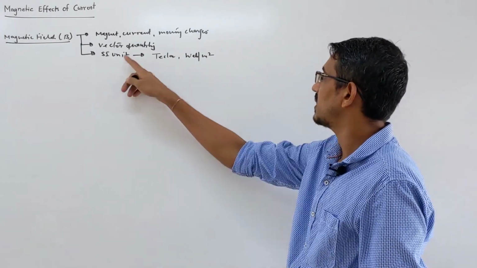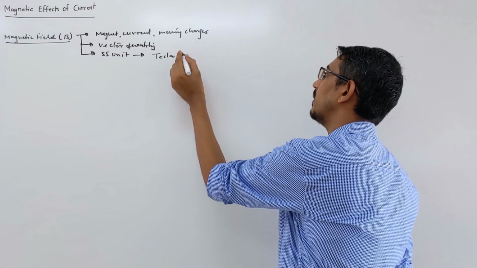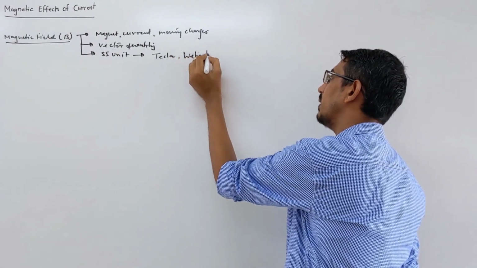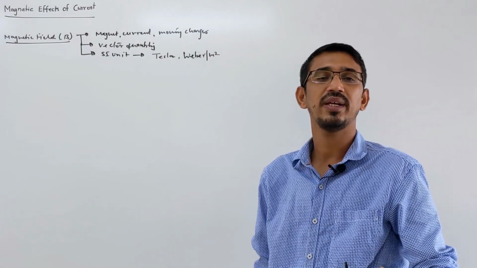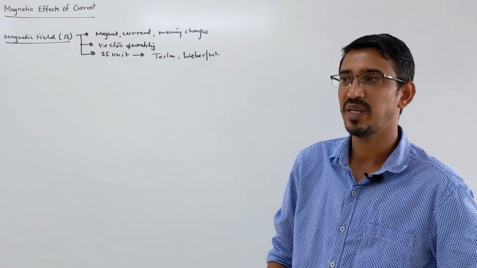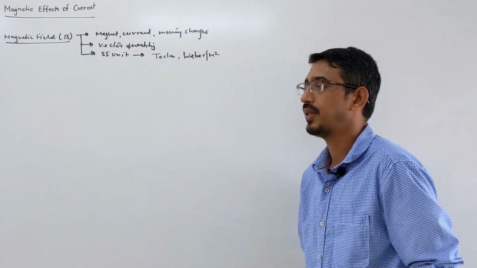Because mainly it's related to flux, whose unit is Weber. Let me write it in full here: Weber per meter square. There will be a formula which relates magnetic flux and magnetic field in the EMI chapter, the next chapter. So Tesla or Weber per meter square you will write as the unit.